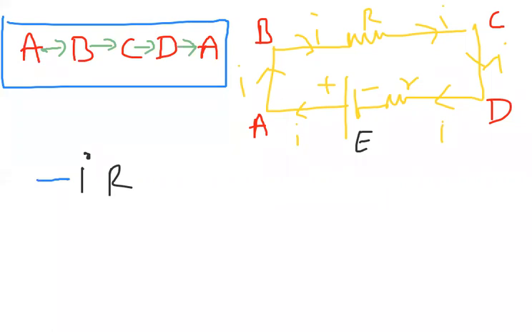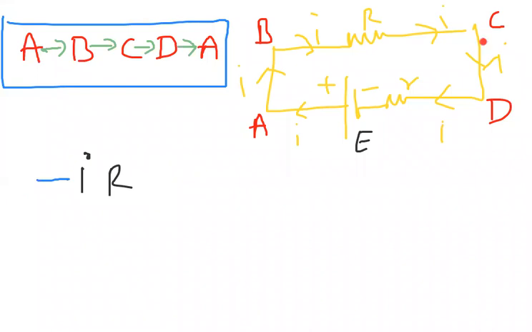So when we are traveling from A to B, there is nothing to discuss. When traveling from B to C, we are going from high potential to low potential. That means potential is decreasing. Decreasing means minus IR.